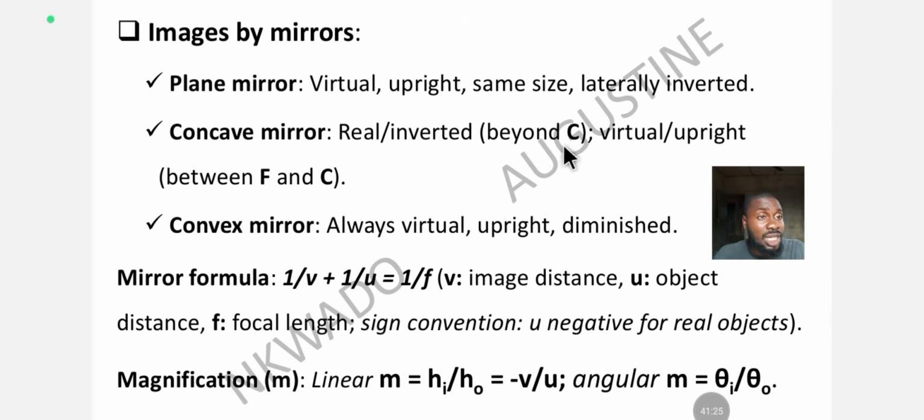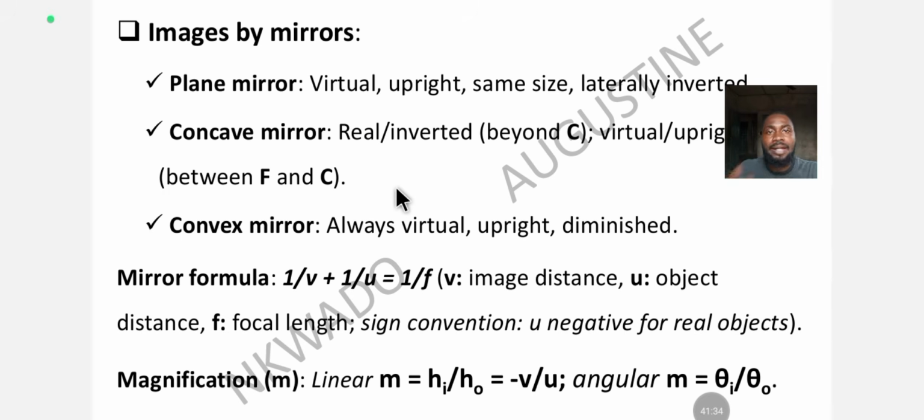Okay, was it placed beyond the center of curvature? Was it placed between the focal length and the center of curvature? So, you should know that. All right. So, what is the mirror formula? A very easy formula, easy peasy.